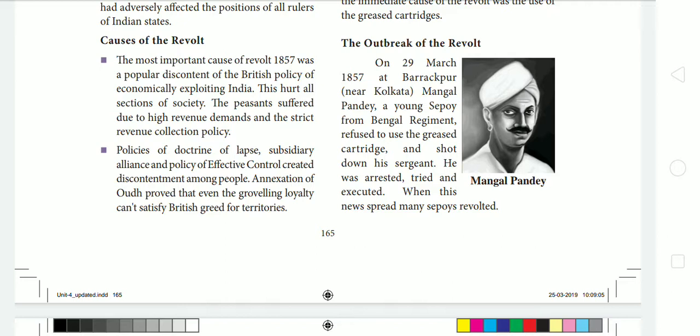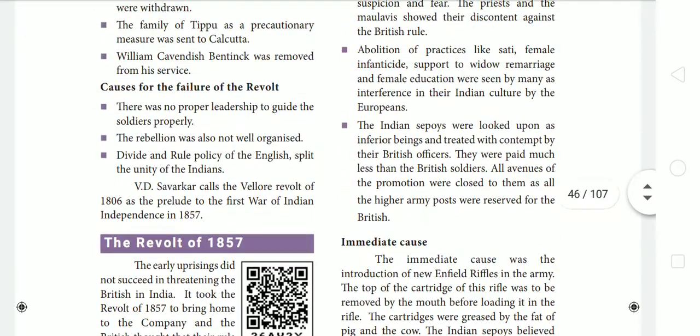Next, the policies of doctrine of lapse, subsidiary alliance and policy of effective control created discontent among the people. Annexation of Oudh proved that even the growing loyalty could not satisfy the British greed for territories. The British followed many policies to capture our Indian territories, that is the doctrine of lapse and subsidiary alliance. These policies were not liked by the people of India. The Nawab of Oudh remained loyal to the British government, but even then the British annexed his territories. So the people were discontented with the British administration.